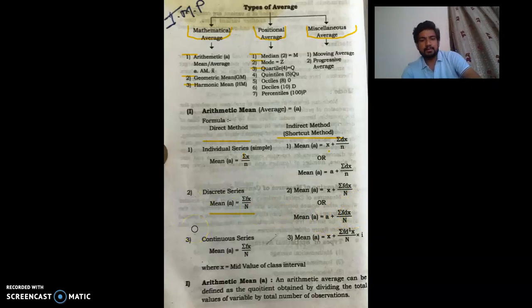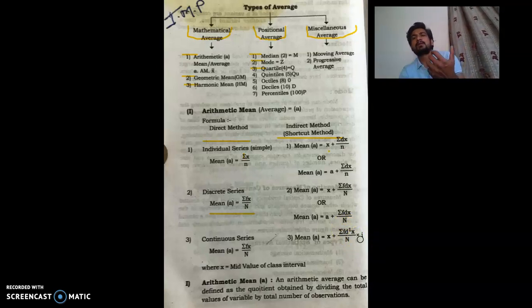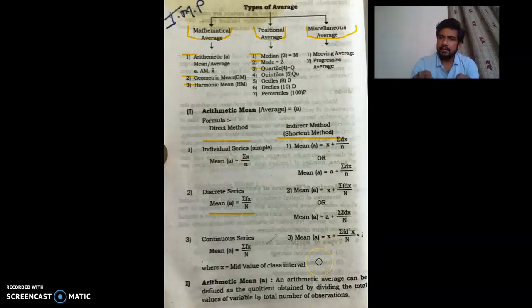And when there is a continuous series, mean equals to summation fx divided by n, or in an indirect method we have mean equals to a plus summation f dx, f deviation x divided by n multiplied by i, where i is the interval in that particular series, means 0 to 10, 10 to 20, here is the interval of 10, and x is the mid value of that particular class interval. So these are the formulas, direct method and indirect method. Now we move to the problems.